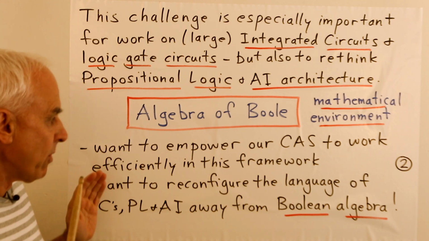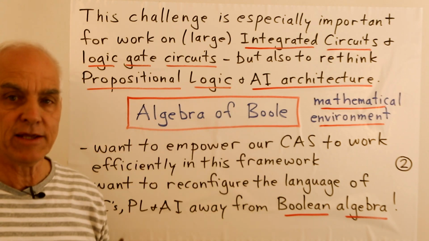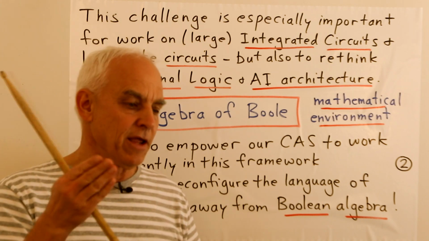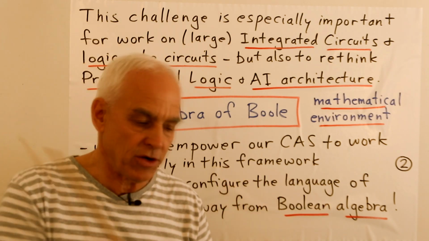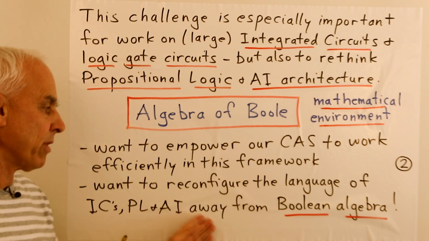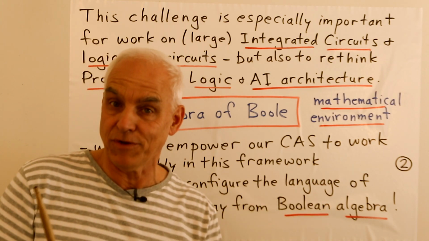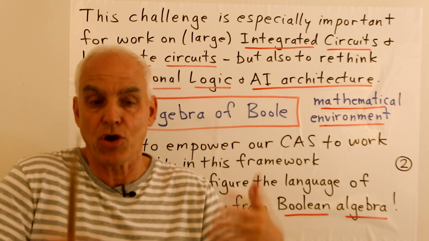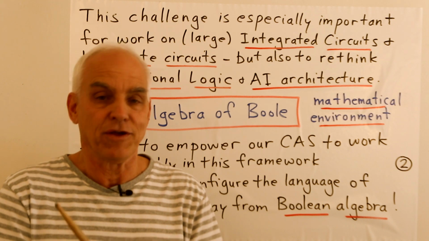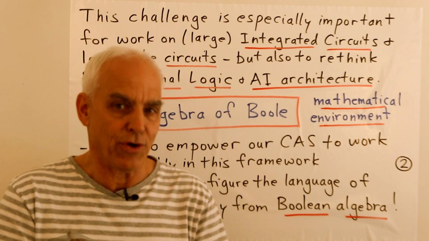So what we want to do is empower our computer system that we're working in to be able to work smoothly in this environment. In particular, that's really crucial, the problem of reducing large expressions to our canonical Boole polynumber form. Okay, so in some sense what we're wanting to do is distance or move away from the classical Boolean algebra point of view on these things, which is now the current framework, and move to this alternate framework, which I'm trying to convince you is actually much more powerful and easier to use and to learn.